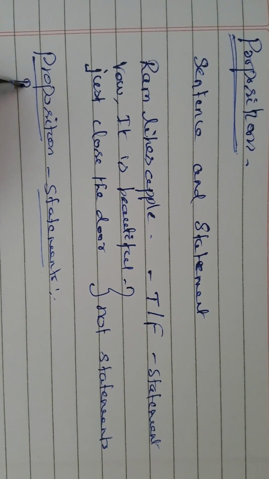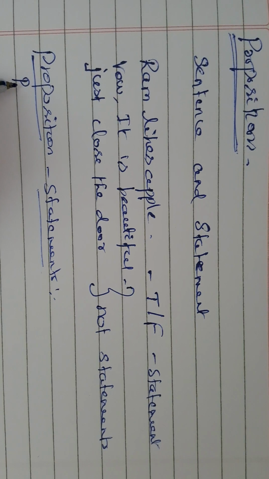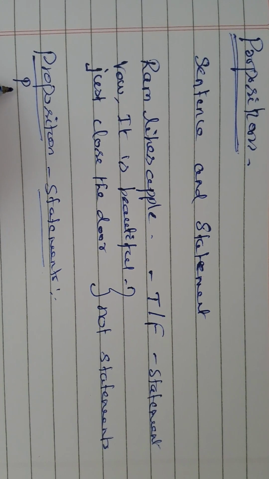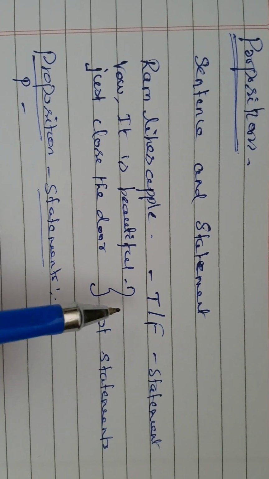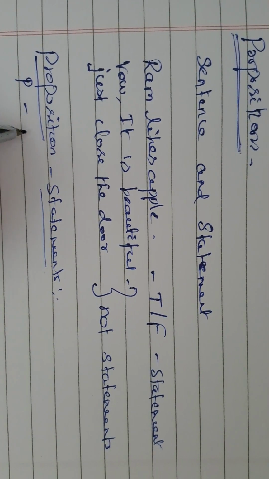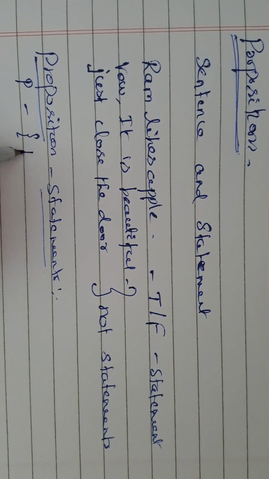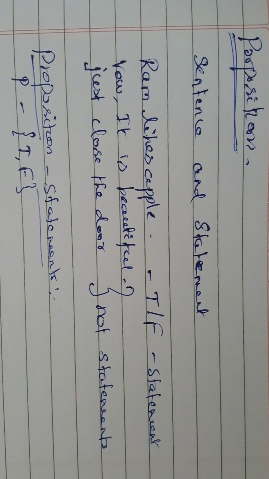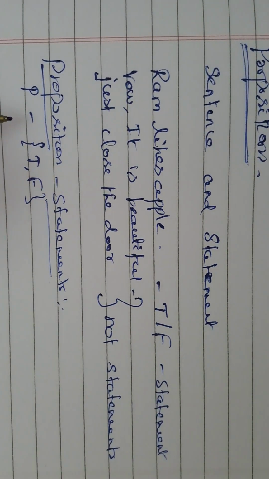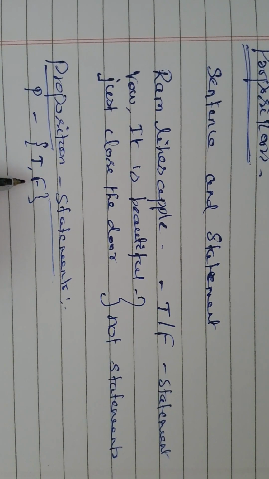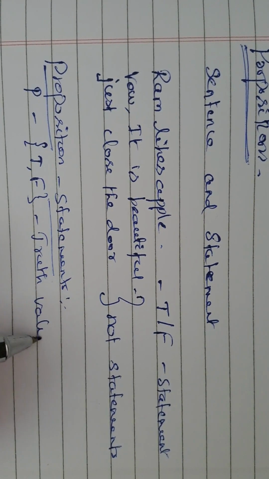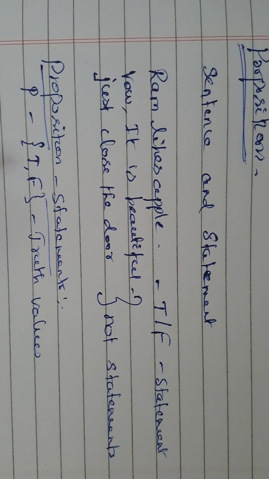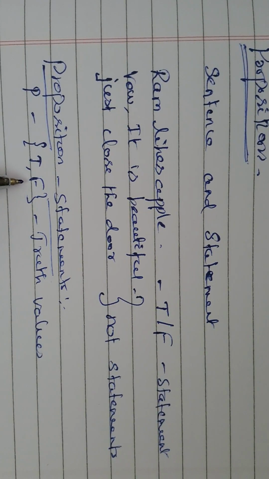Suppose P is the proposition, we start with P as the name of the variable, then it has two values, true and false. These two true or false values are called truth values: whether the proposition has this value or that value.